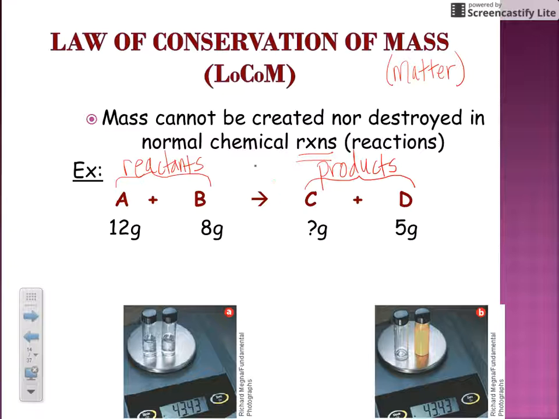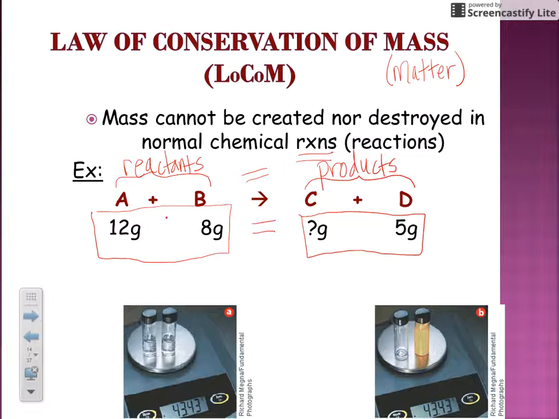And this is our yield sign. And with this particular concept, you want to treat this like an equal sign. So mass is conserved, and what that means is the total mass of your reactants must equal the total mass of your products because it's conserved. Again, you treat your yield sign as an equal sign.